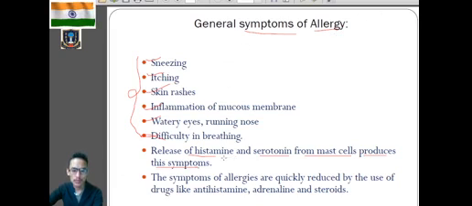That means our body will produce histamine and serotonin, and it will produce the symptoms of the allergy or the disease. But the symptoms of allergy can be reduced by the use of certain drugs. And what are the names of those drugs? Those drugs are antihistamines, because histamines will be produced which show the symptoms of the disease. So antihistamines, adrenaline, and steroids can be given in order to reduce the symptoms of allergic reaction. Clear? So go through what is allergy, what do you mean by allergens, and what are the symptoms and the treatment of allergy.